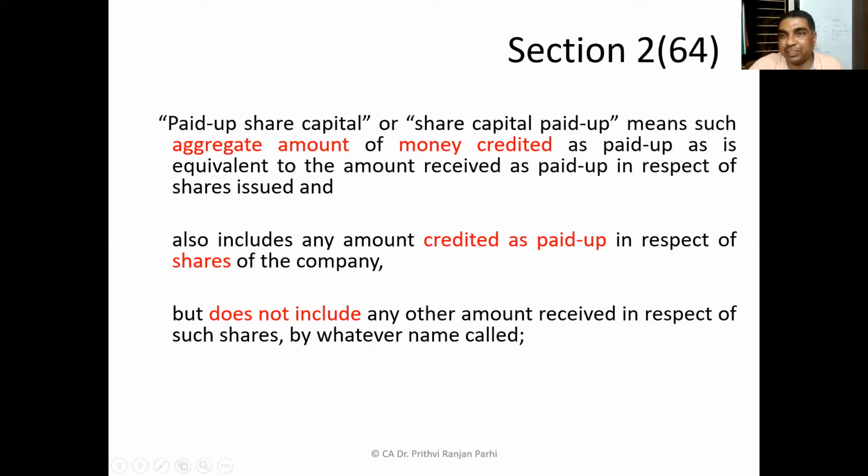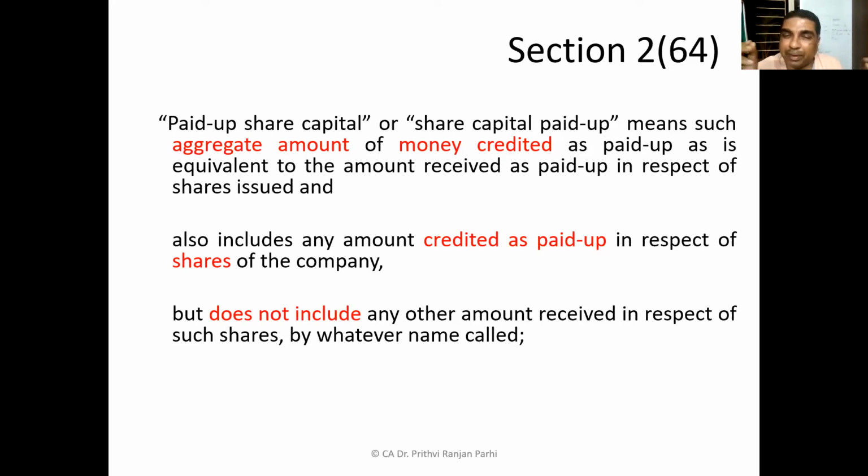Now you see, what is paid off share capital? It is also defined in section 2, clause 64. Okay, definition I will try to rather explain to you in simple terms. Paid off share capital means the money which is paid by the shareholders to the company. So definition wise, it says the aggregate amount of money credited as paid up capital as is equivalent to the amount received as paid up in respect of shares issued, and also includes any amount credited as paid up in respect to shares of the company, but doesn't include any other amount received in respect of such shares by whatever name called.